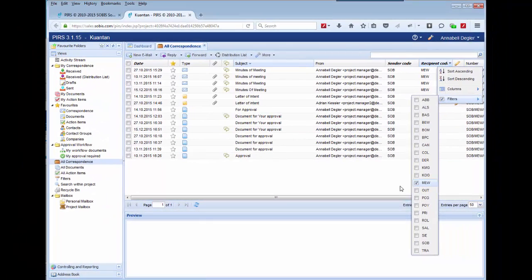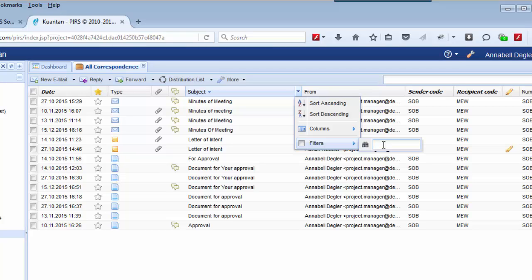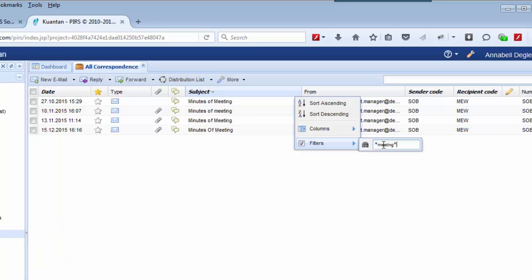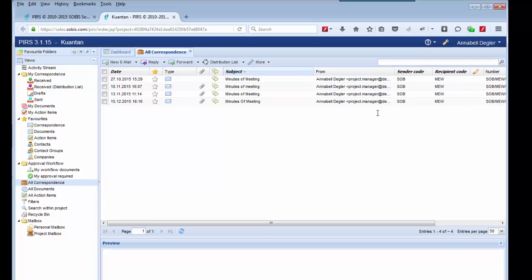Of course, you can select filter for all columns, and depending on the column, you can select your value from a list, as we have just done, or you can enter your search criteria manually. For example, if you want to look for correspondence referring to meetings, you can use a filter for the subject, and the star symbol, you might know from other search engines like, for example, Google, allows you to indicate placeholder to widen your search. Again, as I was typing, PIRS has already started selecting the results.